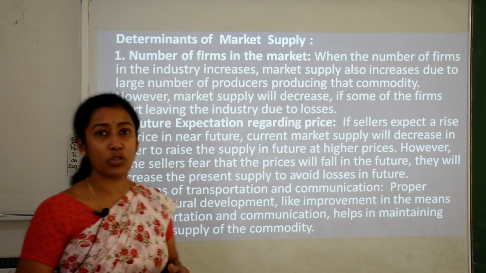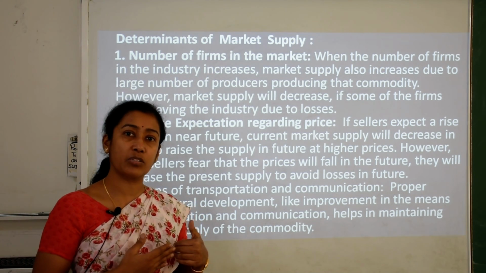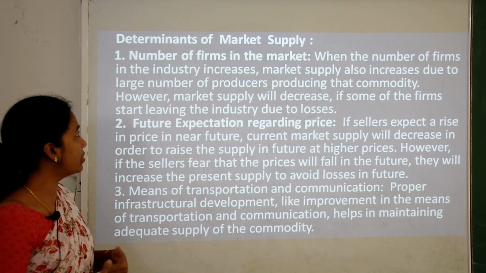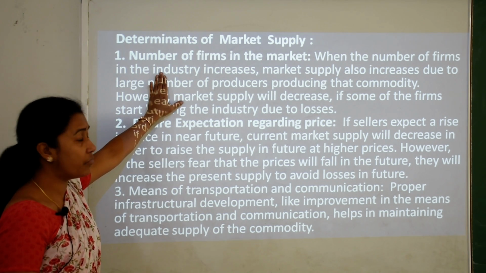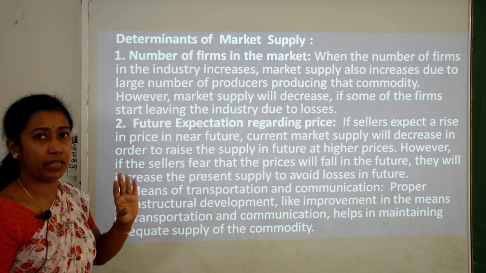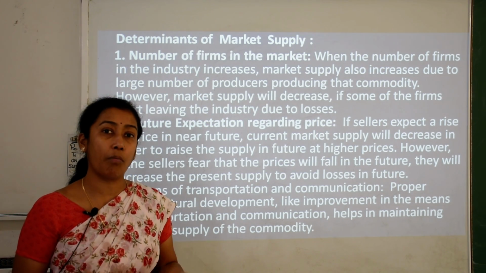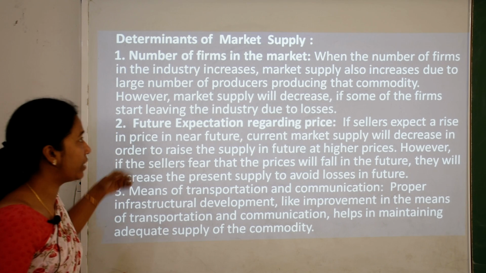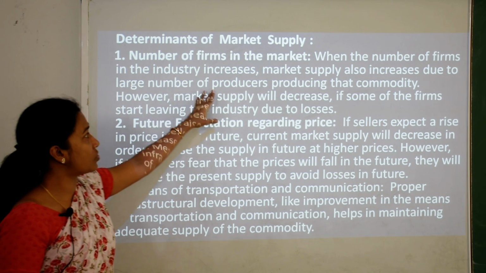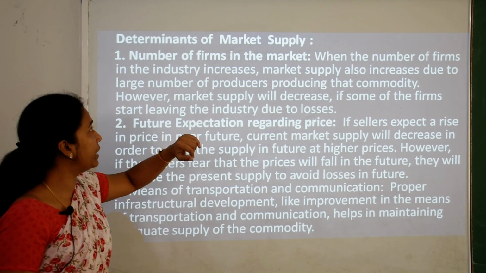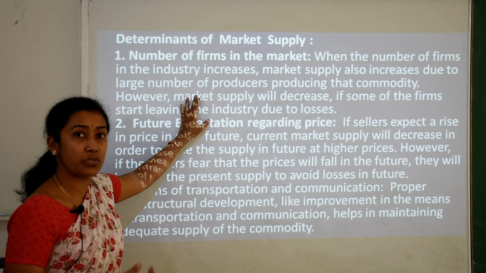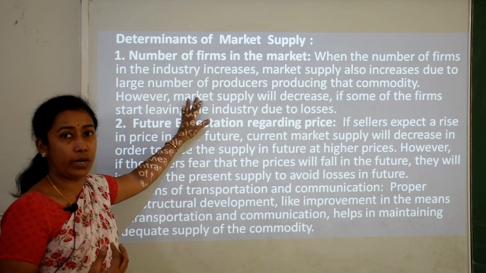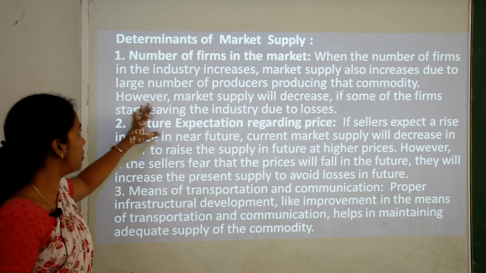Second is determinants of market supply. Just like we did determinants of individual supply, now it is determinants of market supply. So market supply is affected by, first, the number of firms in the market. That means how many firms or competitors are available in the market. When the number of firms in the industry increases, market supply also increases due to the large number of producers who are ready to sell their commodities in the market.